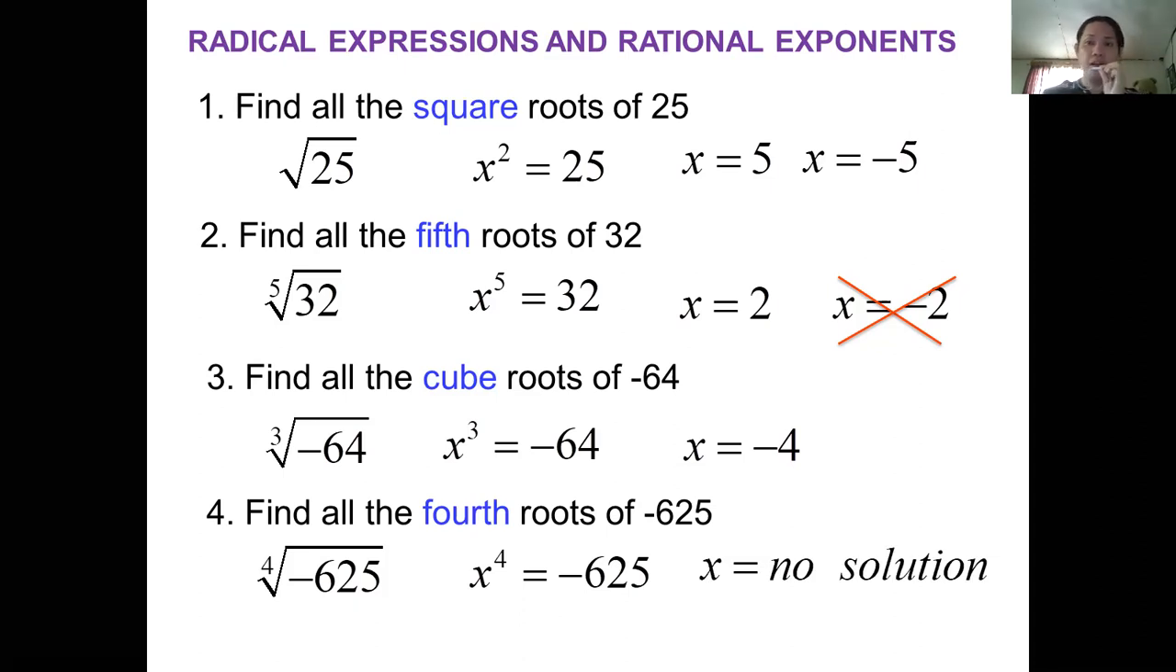Why no solution? Because as you can see, there is a negative sign inside the radical. What will happen if there is a negative sign in the radicand, or the expression inside the radical? Always remember, once the radicand is negative for the square root and even the fourth root, it will give you an imaginary solution. That's why the answer there is that x has no solution.